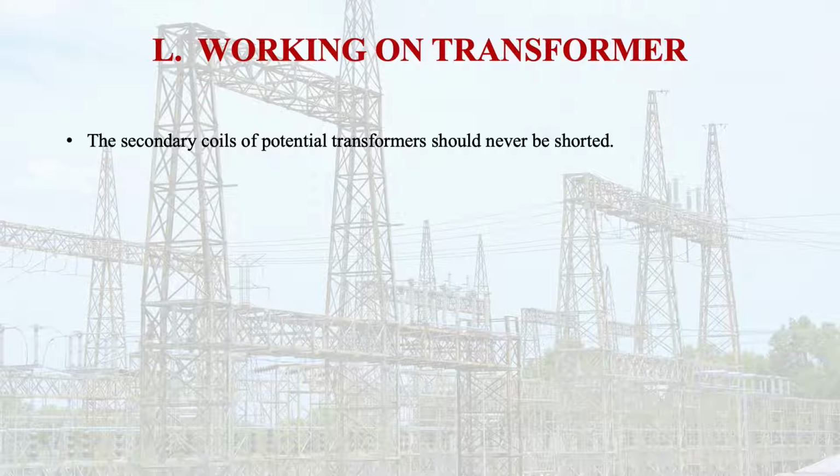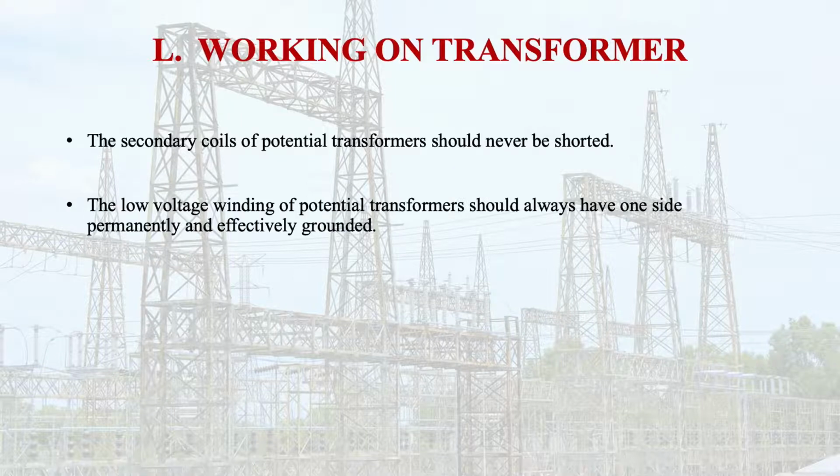Remember this thing. The low voltage winding of a potential transformer should always have one side permanently and effectively grounded. The secondary coils of the potential transformer should never be shortened, because it may cause high current through it.